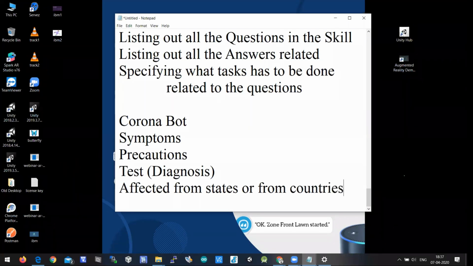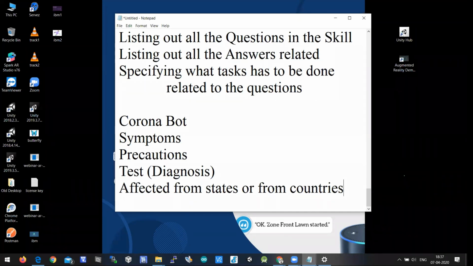Say if I'm suffering from fever, dry cough, and body pain, and I'm very tired, if I give all this, the diagnosis will happen through the chat with Alexa. It can suggest whether to go for a test or not.